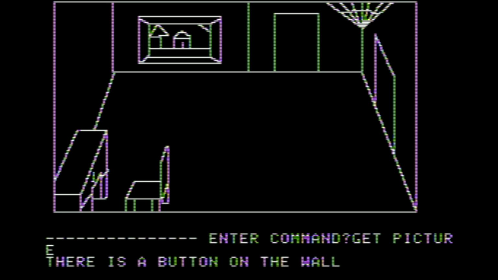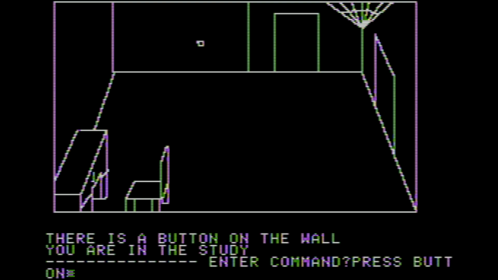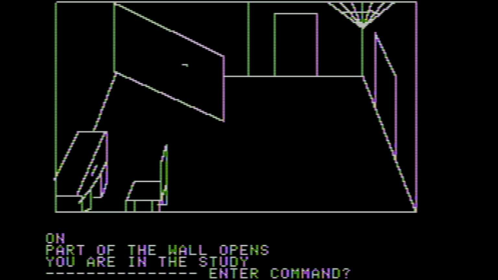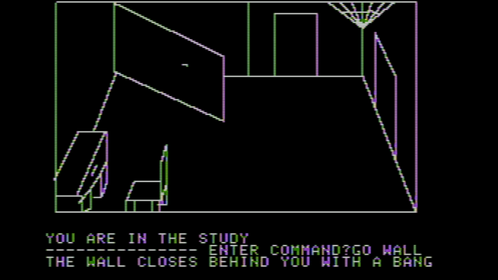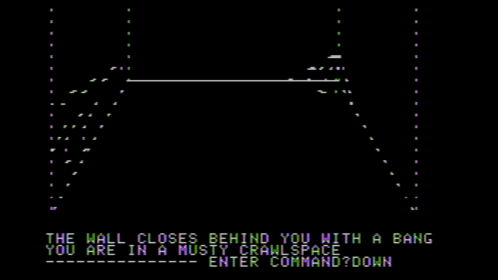There's a button on the wall. So let's press the button. There you see a button, just press it. Who cares what it does? Part of the wall opens. Oh. Oh my. Go to the wall. The wall closes behind you with a bang. You're in a musty crawl space. I'm not sure this is what I was supposed to do, but we're going to keep going because I know that it actually was. Let's move down.